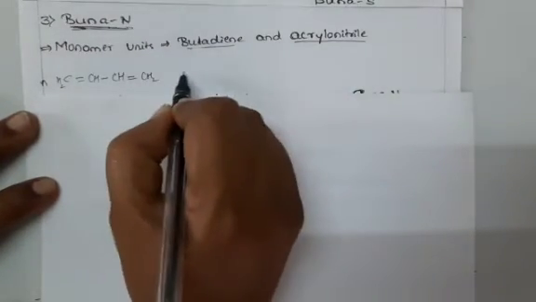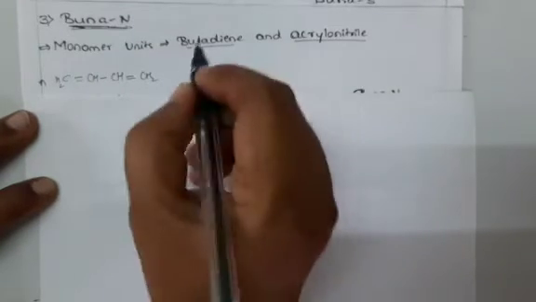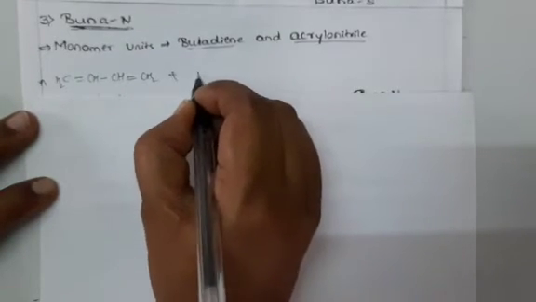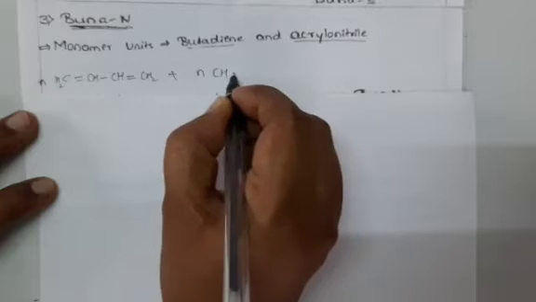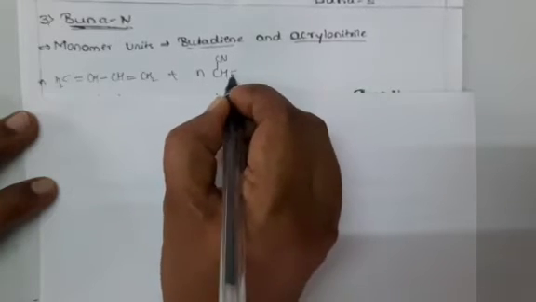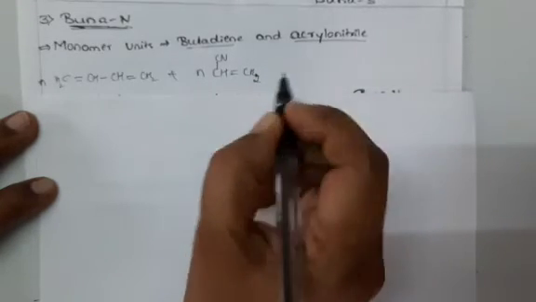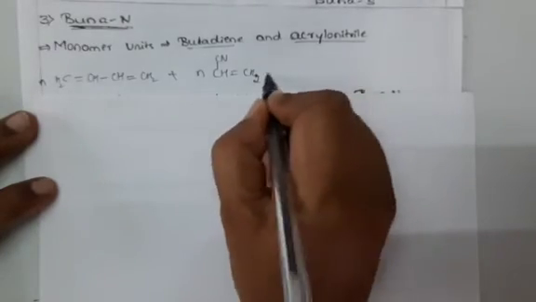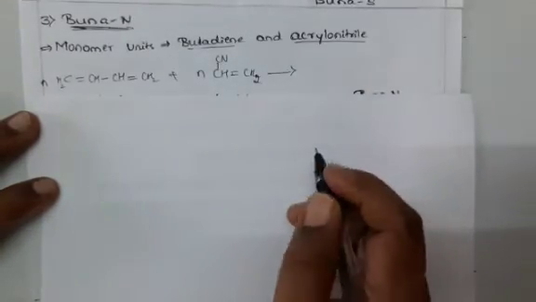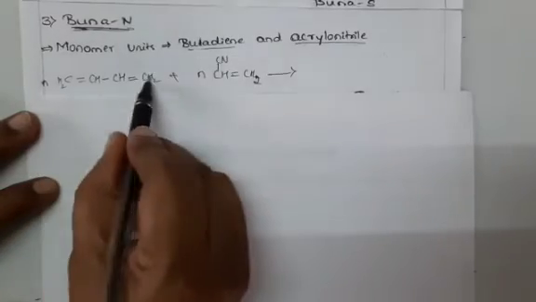Here, instead of styrene, we are using acrylonitrile. Acrylonitrile is CH2 double bond CH CN. On polymerization we are getting Buna-N.